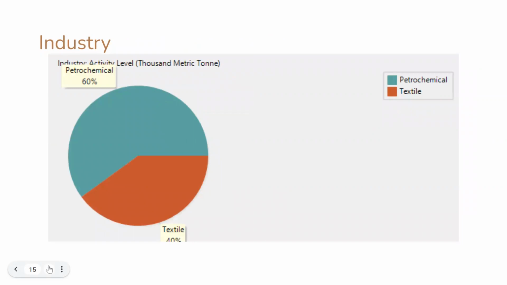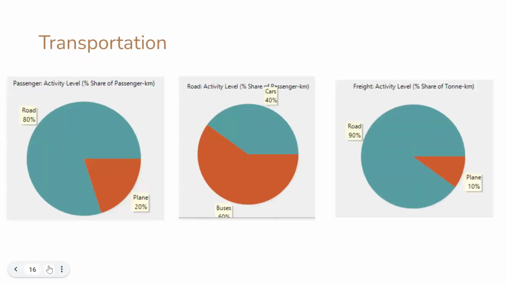In industry, activity level will be divided into two sections. Section 1 is about petrochemical and section 2 about textile. Transportation. In transportation in Colombia, the passenger activity will be divided into two sections. Section 1 is about the road and section 2 about the plane. The activity level is passenger sharing, passenger kilometer, first buses and cars, and another level of ton kilometer for road and plane.